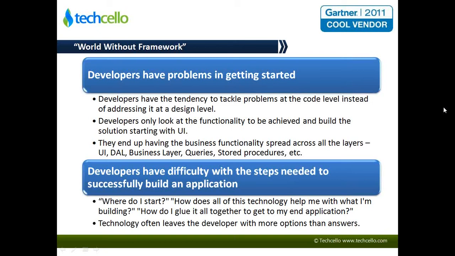Also, in the absence of a framework, it's going to be extremely difficult to maintain applications. We have seen legacy maintenance of applications being done by a large set of teams, the primary reason being that there is no standard way of interpreting those applications, no standard way of controlling or changing things.